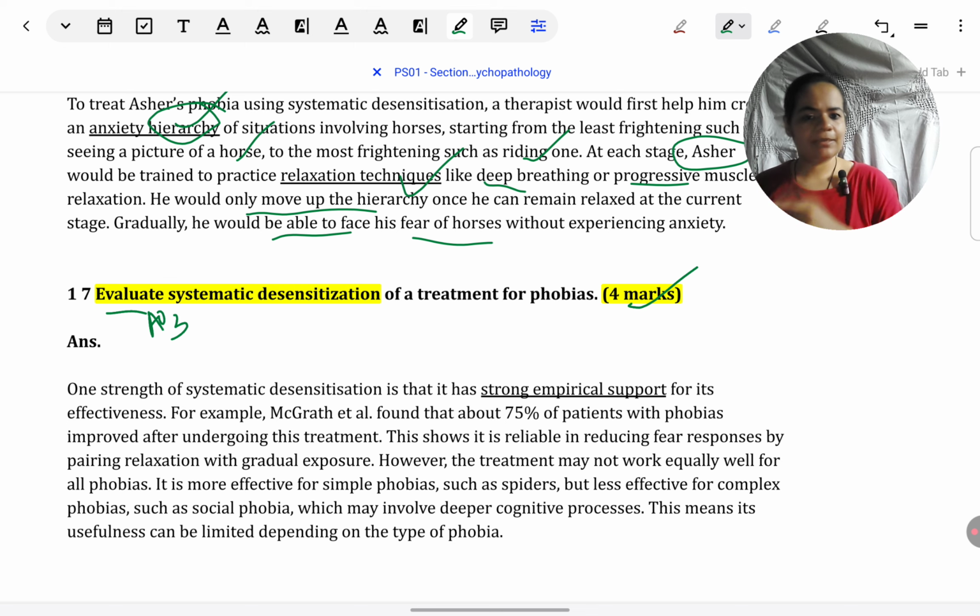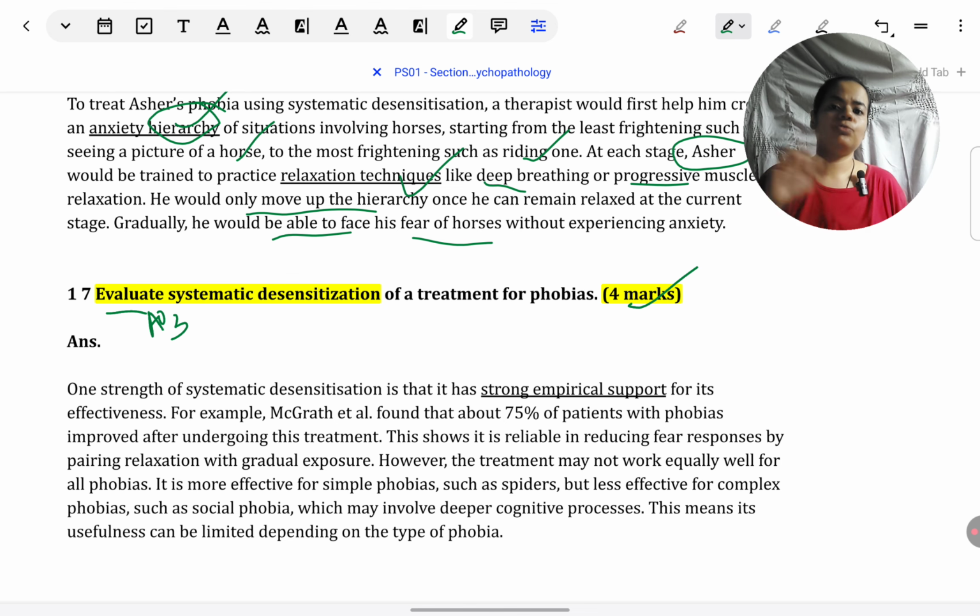Primarily, I have taken a strength for evaluation. So it's 1 point only that I'm giving. But in the counterpoint, I'm giving a weakness of that. So in my answer, you'll find strength and weakness both are there. Because like I told you, I've taken PEEL C format, that's why. If you want, you can just take the PEEL format and just give one strength or one weakness for 4 marks. Any strength, any weakness is fine.